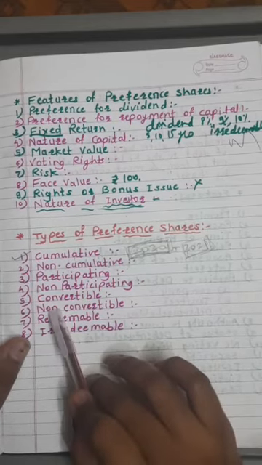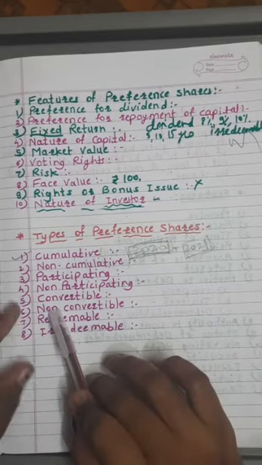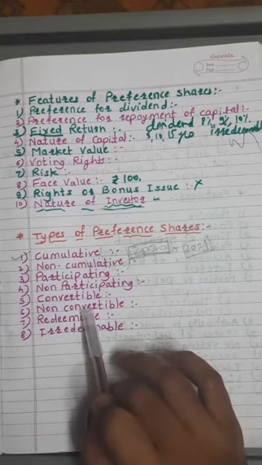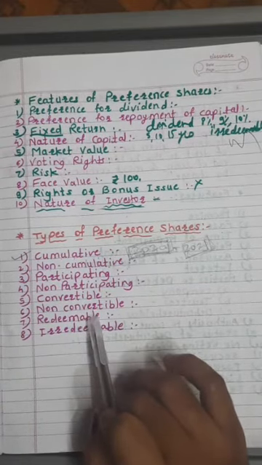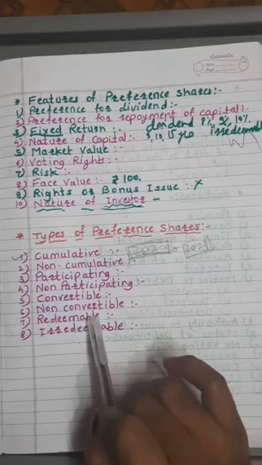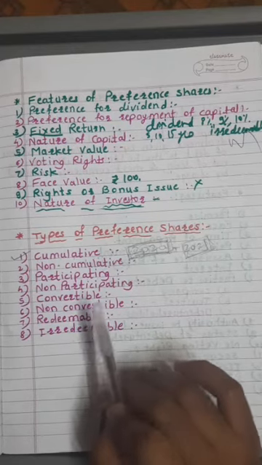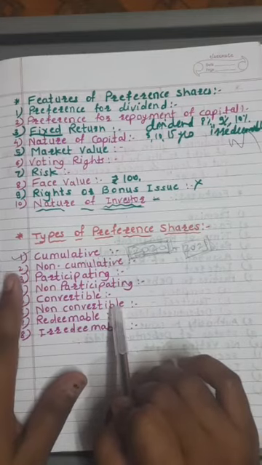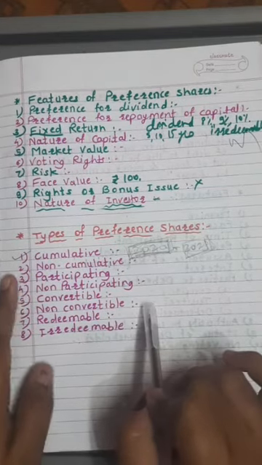Then the non-convertible preference shares. Non-convertible preference shares means opposite of convertible preference shares, the type of preference shares that cannot be converted into equity shares. That type of preference shares are called as non-convertible preference shares.